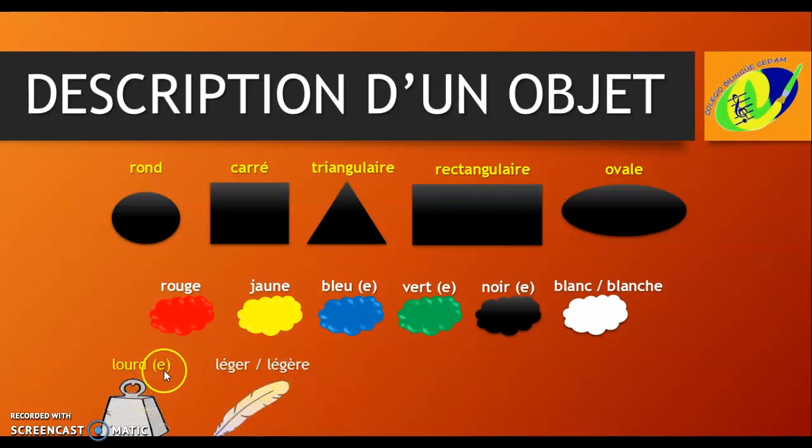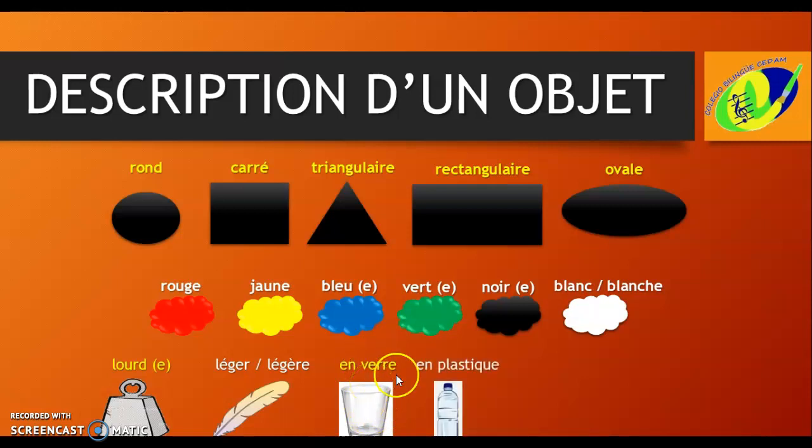And we have the material. En verre, glass. En plastique, en bois, wood. En métal. Let's repeat again. The materials. En verre, en plastique, en bois, en métal.